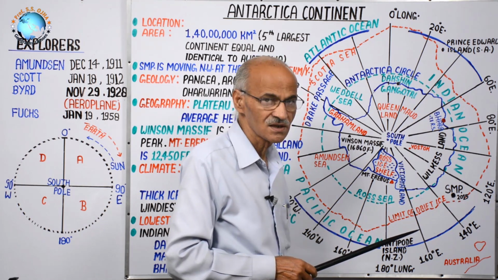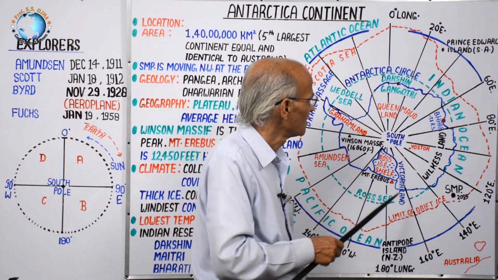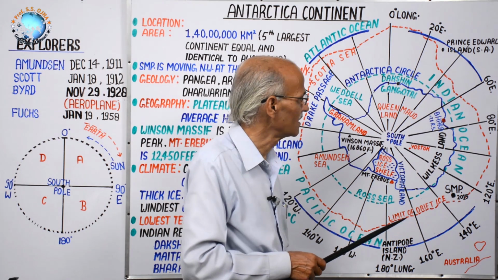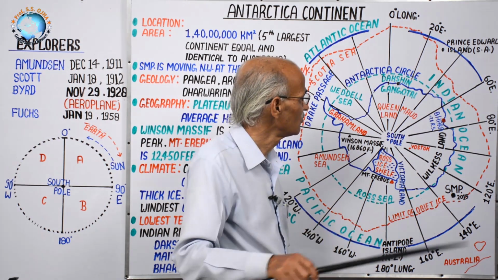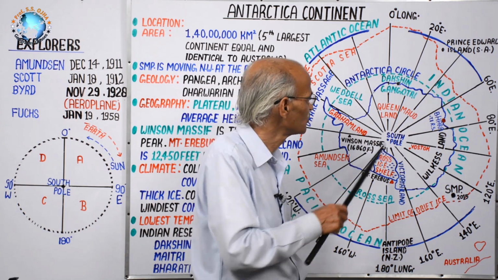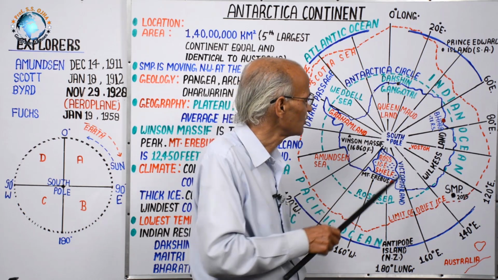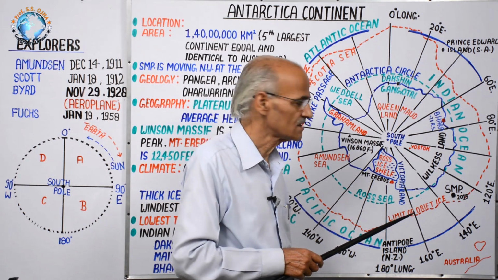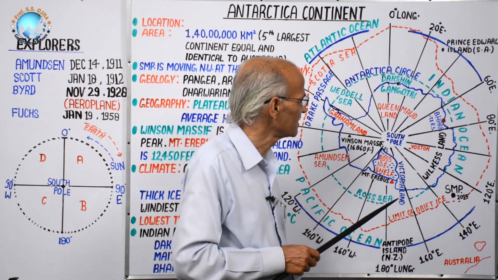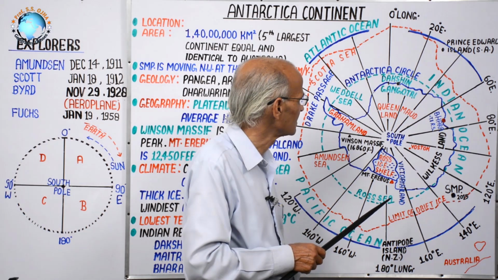When the United States came to know, the United States de-recognized this political division, and it was decided that all the countries willing to do scientific research in any field are free to establish their stations, and American, European, Asiatic countries have established their stations here.